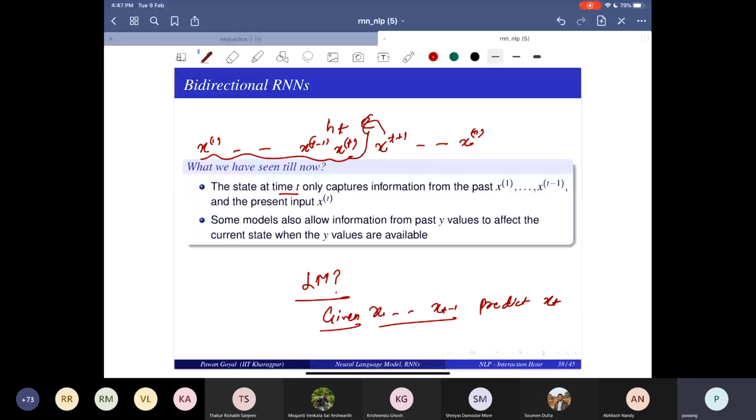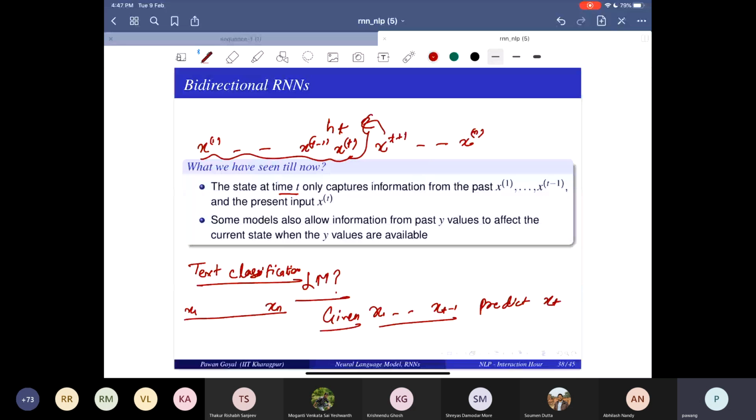If I'm not doing language modeling, if I'm doing other tasks where the complete input is given to me and I have to just make prediction, like text classification. I'm given the complete sentence and I have to tell what is the class. Okay.